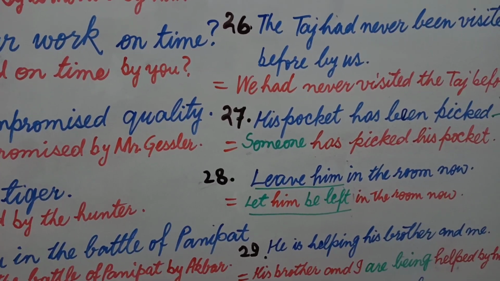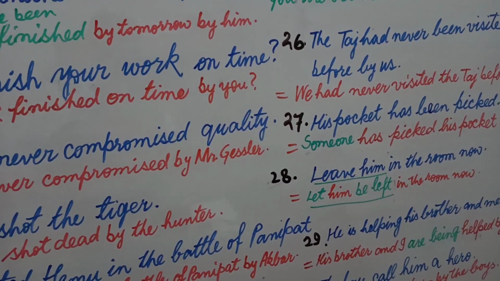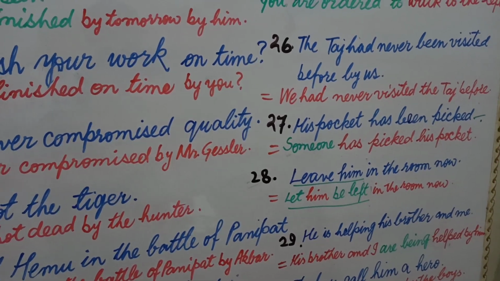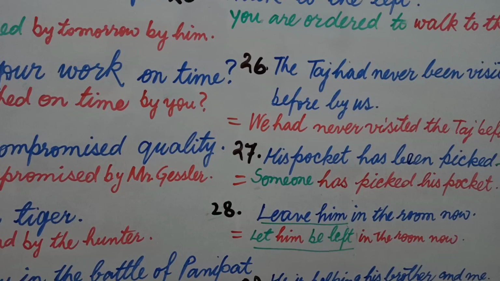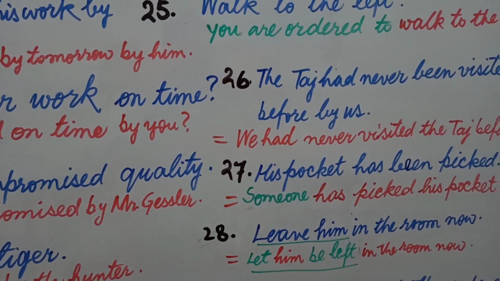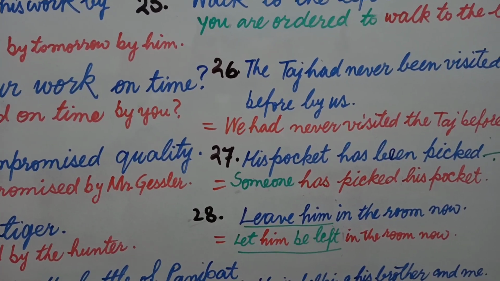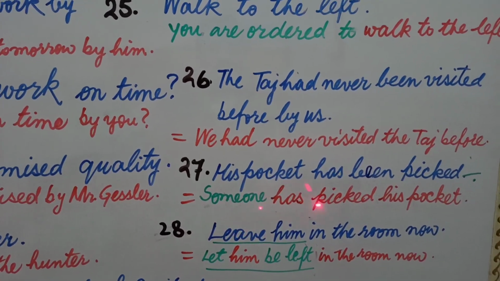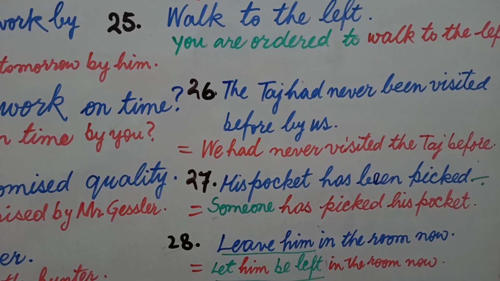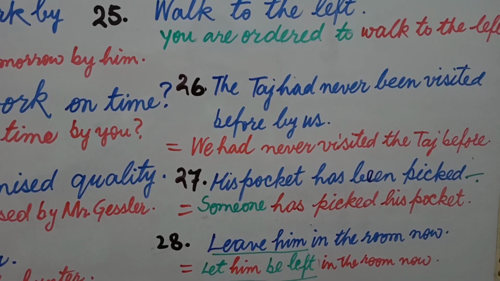In this way we don't come to know who picked the pocket. So definitely a pickpocket has picked the pocket, but it is not written here. And the students think what word can be used as subject. So if no word is written after by, you assume according to the sense of the sentence.